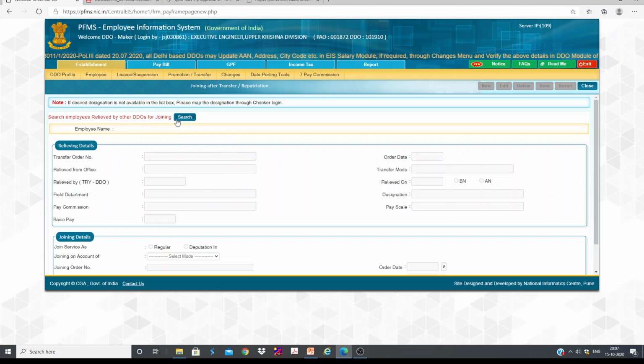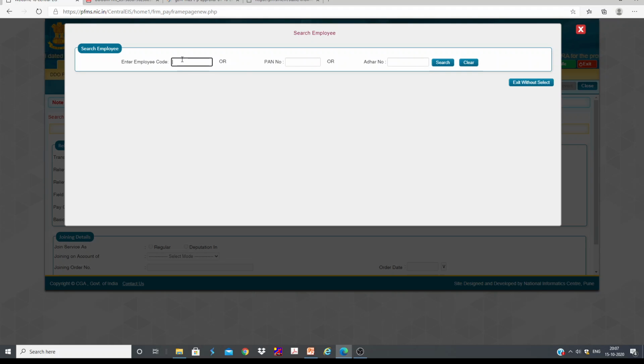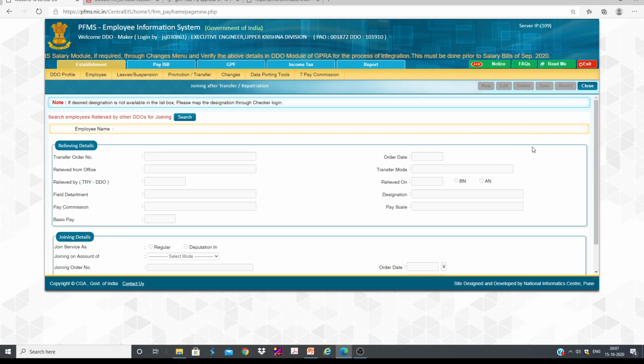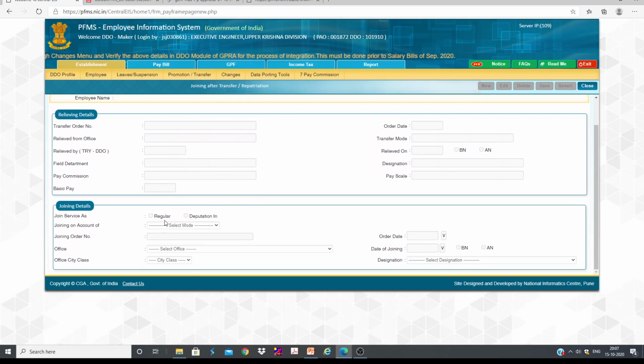So what we need to do, we need to search here. We need to search either the PAN number of that employee who is going to join your office. If you search here, his details are going to appear, and his relieving details will come automatically here. We need to select and exit, so that all the details will be filled. And here we need to enter joining details in the current office: whether it's regular or deputation, joining order number, office, city, all those things.